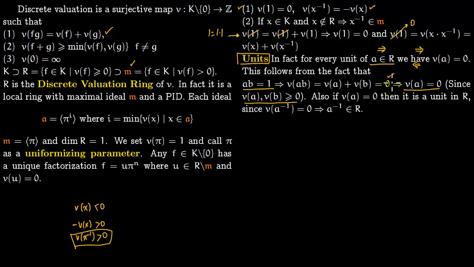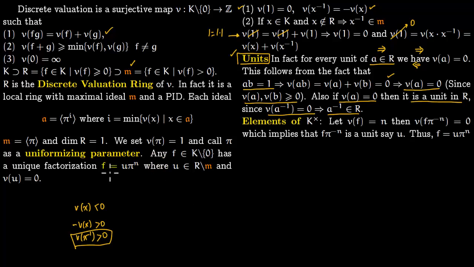Now in the other direction, you start with valuation of A is 0 and you want to show that this is a unit. And this is precisely a unit because if valuation of A is 0, then valuation of A inverse, which is minus valuation of A, is also 0. Now if valuation is 0, by this criteria, valuation is greater or equal to 0. That means this A inverse lies in R. And therefore A is a unit because its inverse lies in R. So units are done.